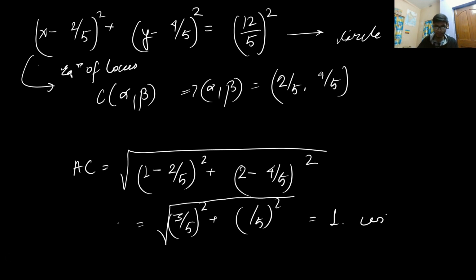Again I am making calculation mistakes. So you must be very careful while attempting the paper in an examination situation, because you might go on making errors instead of solving the entire question properly. So this will not be equal to 1, this will be equal to the square root of 9 plus 36 divided by 5, so that is root 45. Root 45 will be equal to 3 root 5. So 3 root 5 by 5 units.